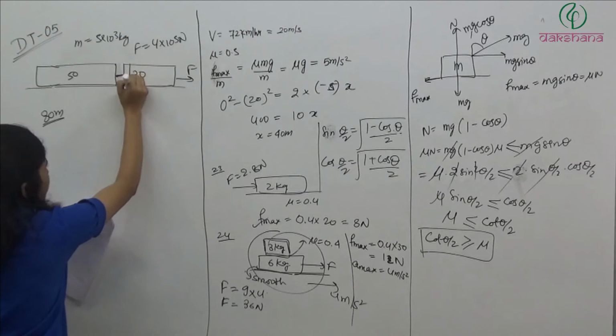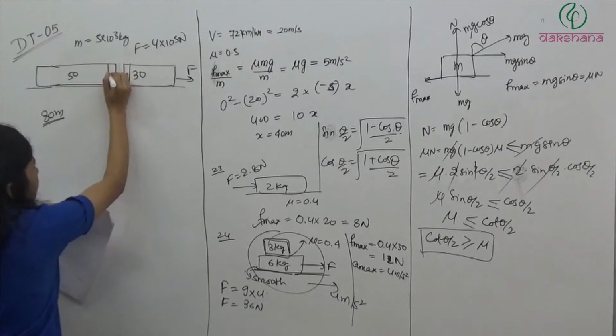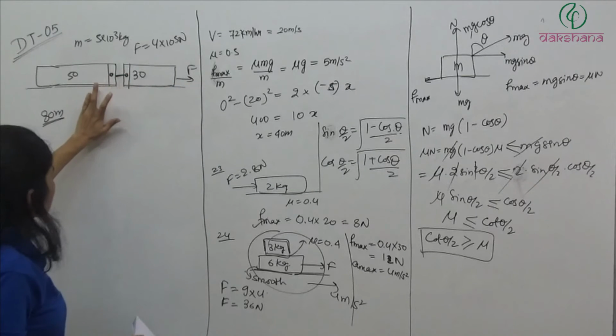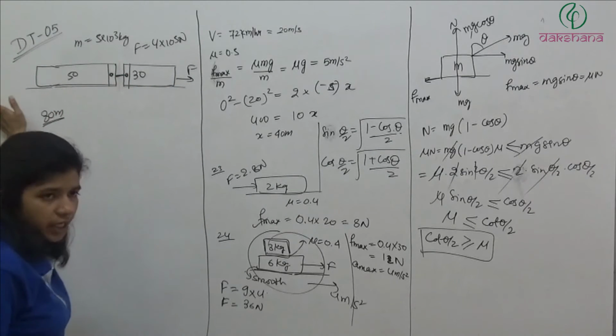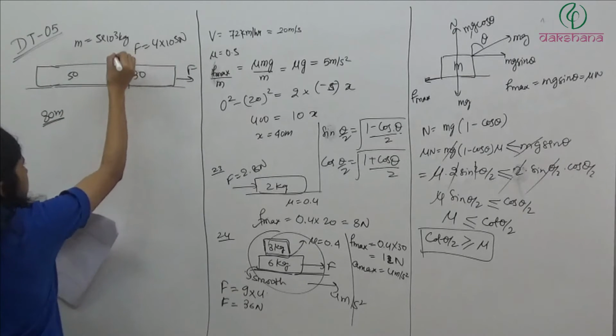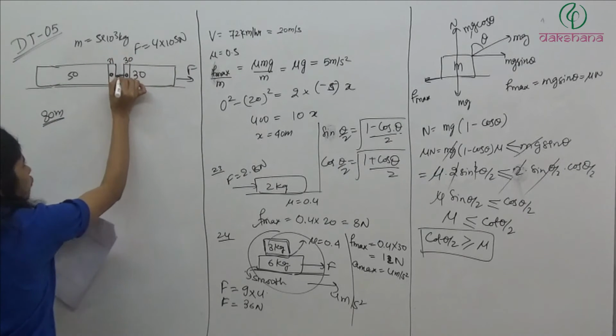So this is the 30th block and this is the 31st block, है ना. 1 2 3 4 5 6 up to 30 and then 31st, 32nd, 33rd and up to 80. So here we have 30, here we have 50. So this is the 30th block, this is the 31st block and we have to find out the tension here.